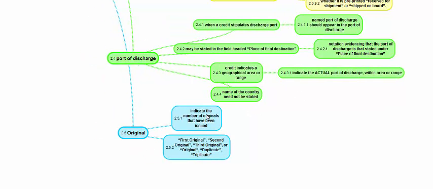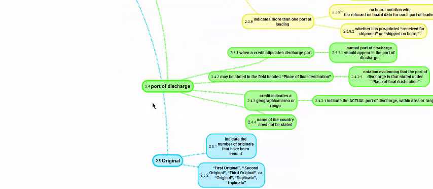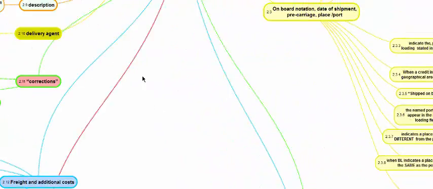What's an original? The transport document should indicate the number of originals that have been issued. It can say 3x3, which is 3 originals plus 3 copies. It can say original, duplicate, triplicate, or first original, second original, third original. Either way, all these are considered as different names of the same original, and each original is equally valid, and these are called original. Normally, the LC will call for a full set.